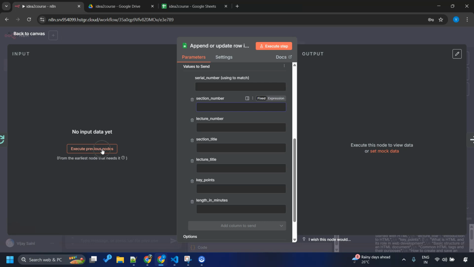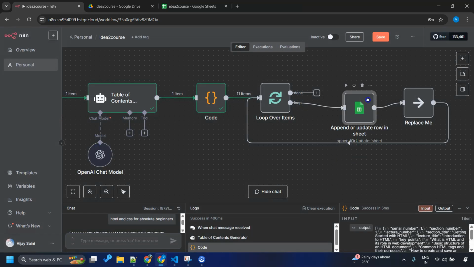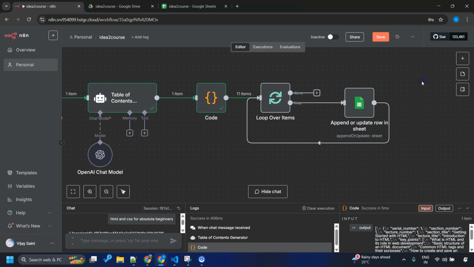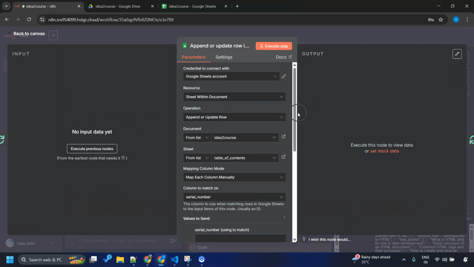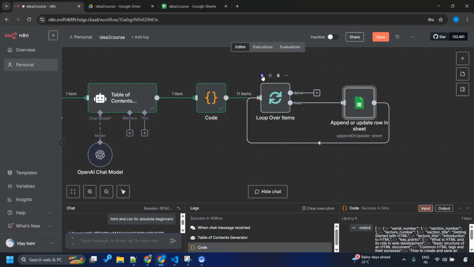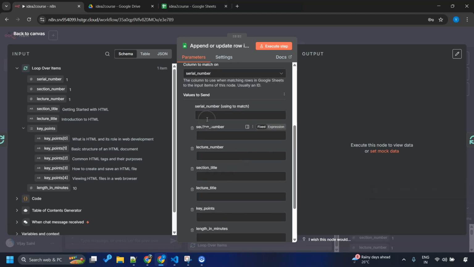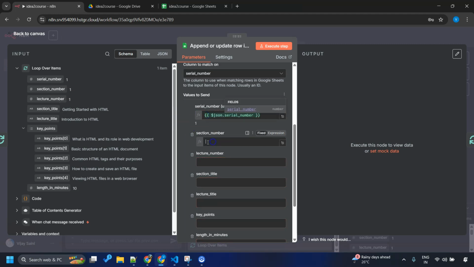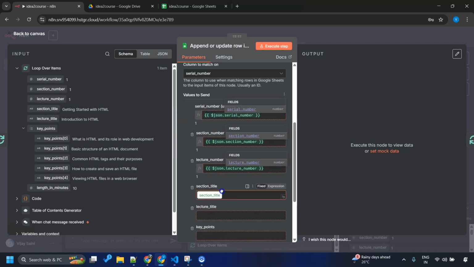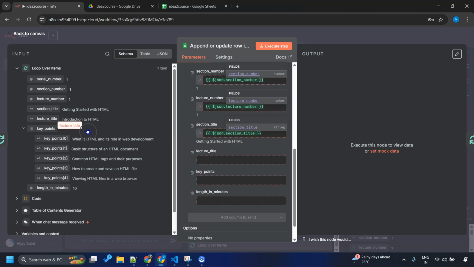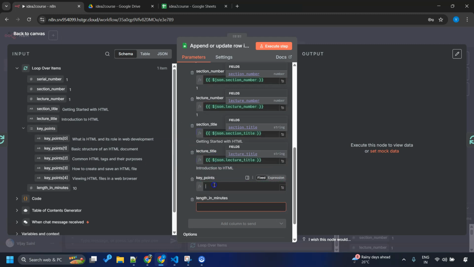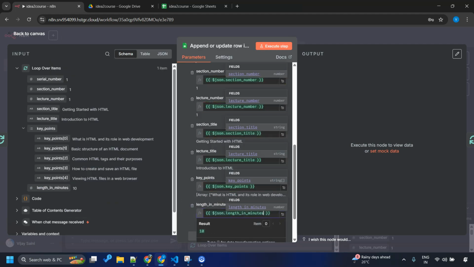Since I have not executed previous nodes, there is nothing to drag and drop. So let me do it like this. Remove this replace me. Go here and execute previous nodes. Yep. Here we go. Now we want to drag and drop each item from this. So serial number here, then the section number, lecture number, section title, points, length in minutes. There we go.